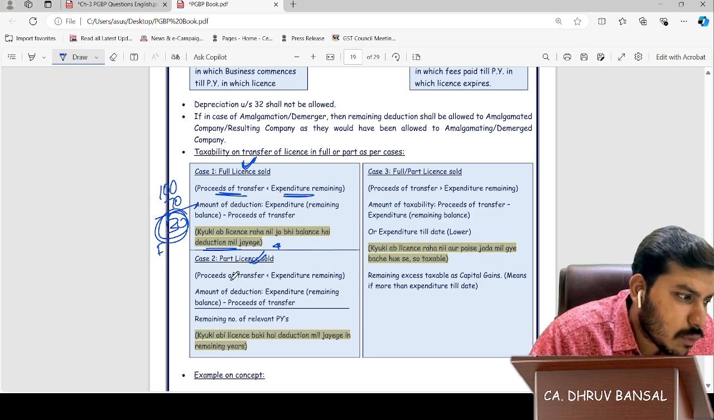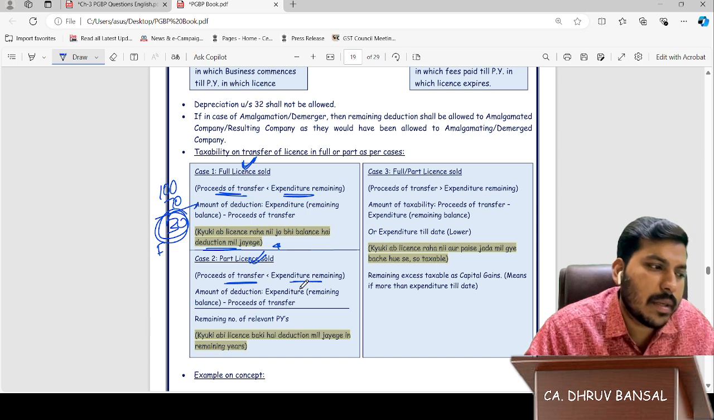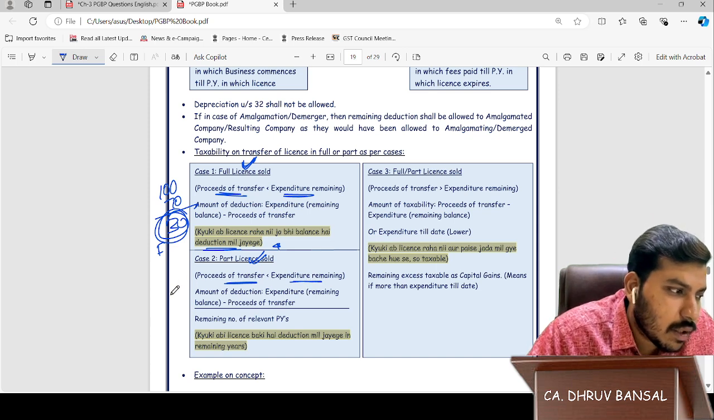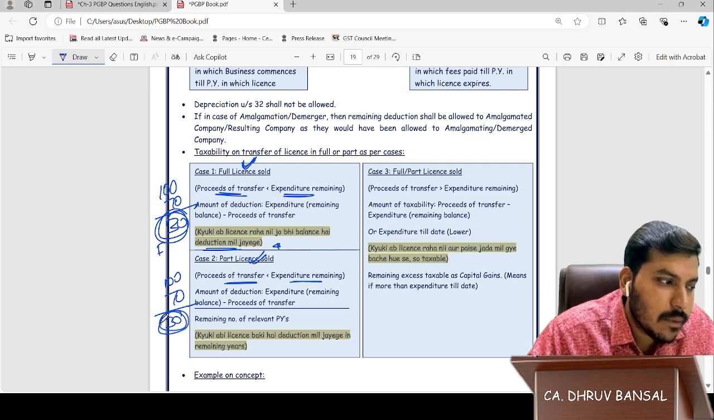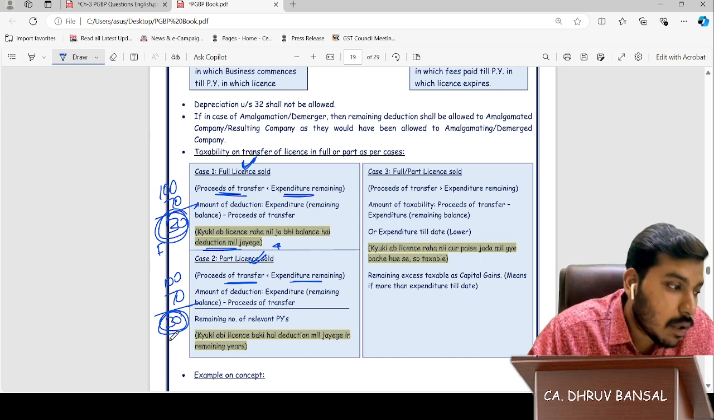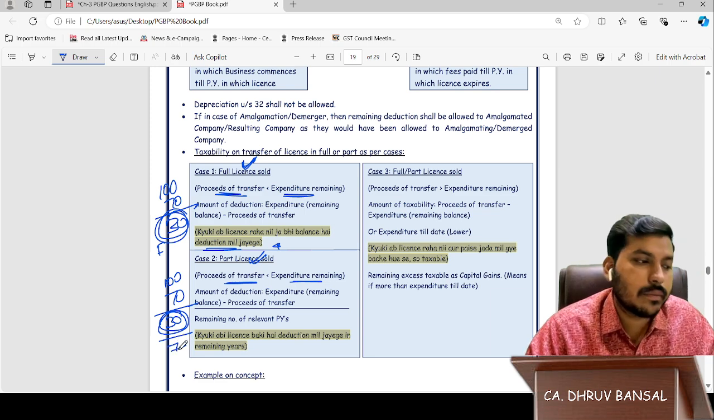Case 2, part license sold. Proceeds of transfer less than expenditure remaining. Proceeds of transfer were 70 and expenditure was 100, but still the asset is there, so the 30 will not be fully allowed. It will be allowed in part, divided by the relevant number of years. In our example, 7 years are left. Like this, we will do.